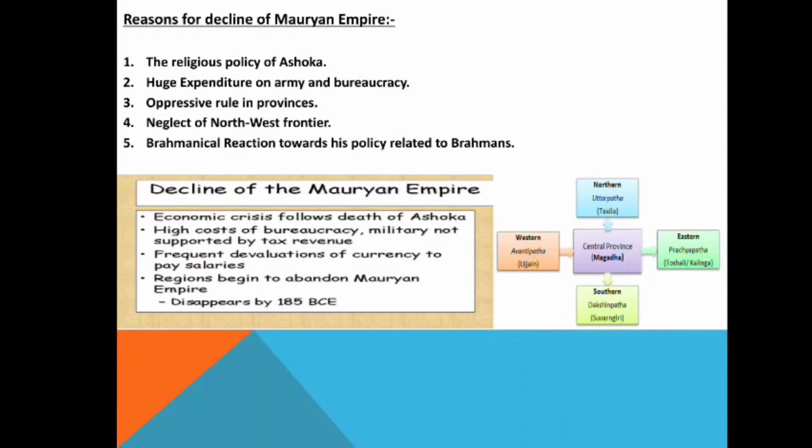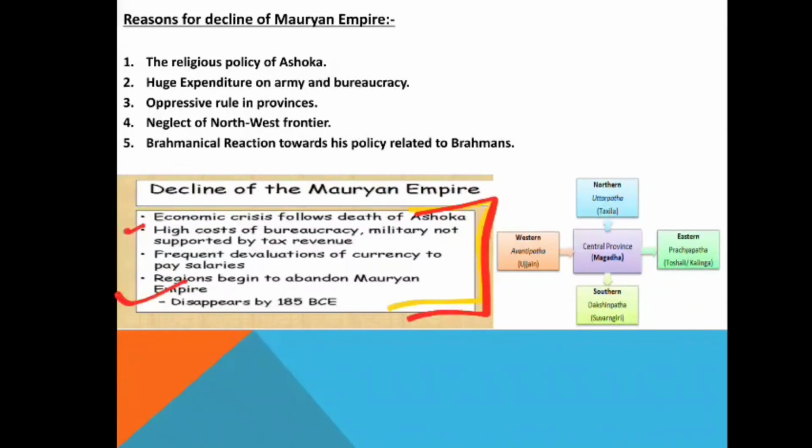Then the decline of the Mauryan Empire: basically an economic crisis followed the death of Ashoka. After the death of Ashoka, there was an economic crisis. There were high costs of bureaucracy, the military was not supported by tax revenue, and there was frequent debasement of currency to pay salaries. Provinces began to abandon the Mauryan Empire, which disappears by 185 BC.